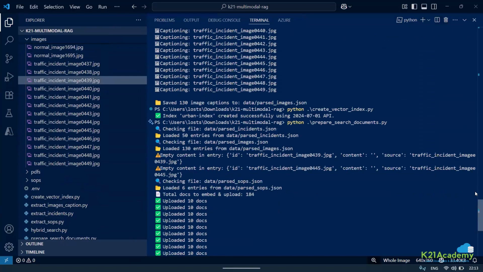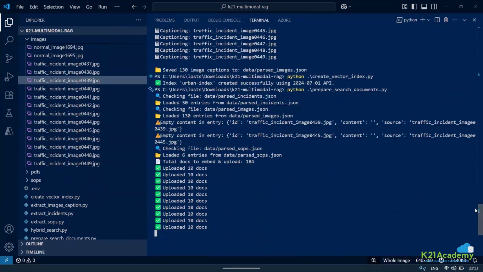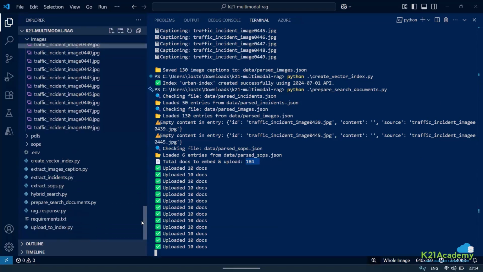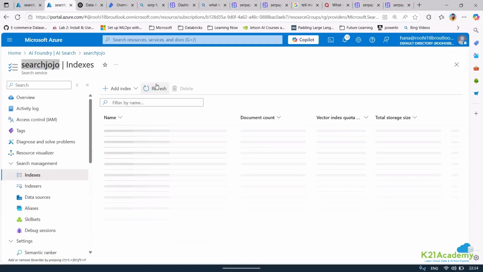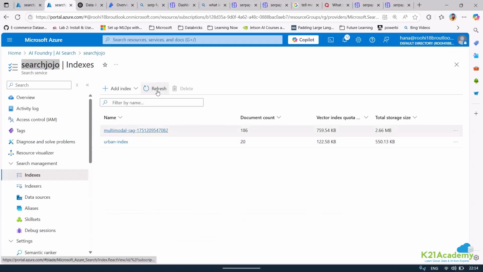Apart from that, if I scroll up here, you can see how many entries are going in here. Around 184 entries are going. In total, there were 186. Since two images were not read, it will read them, and now it will upload all the documents. Now I'm preparing the document. Once I prepare the document, you will see all the documents getting listed in some time here itself.